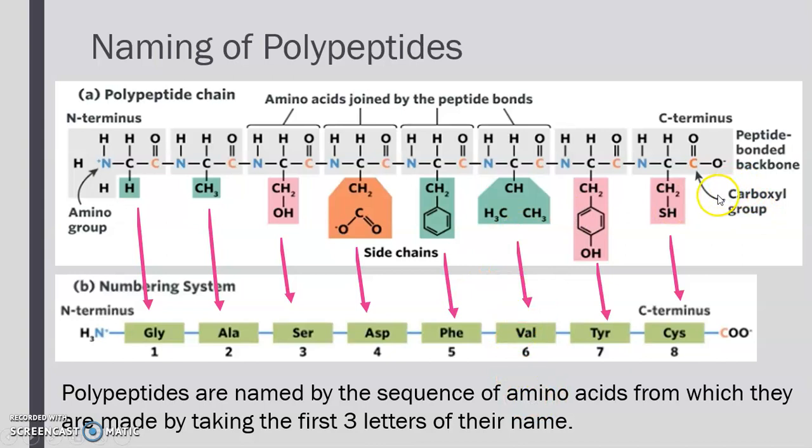Then the polypeptide chain will finish with a COOH, which is the carboxyl group of the last amino acid. So that's how we name it. We don't have to pronounce it ever. In this way, we're showing the number, the sequence, and the type of amino acids that actually make up that polymer chain.